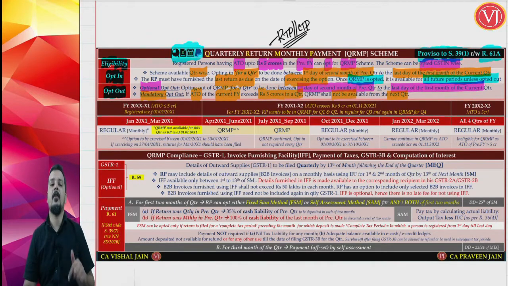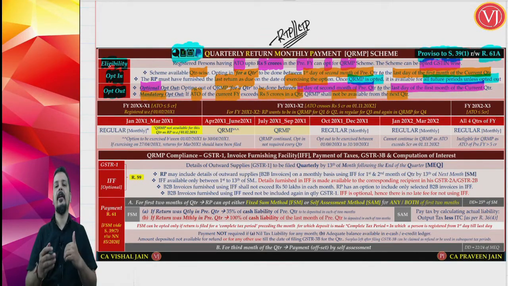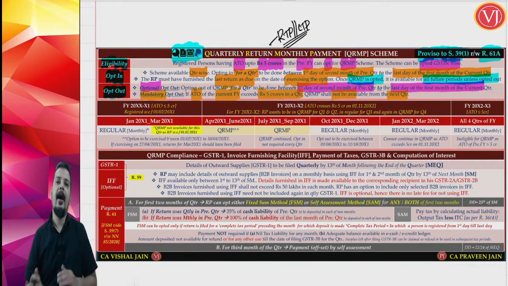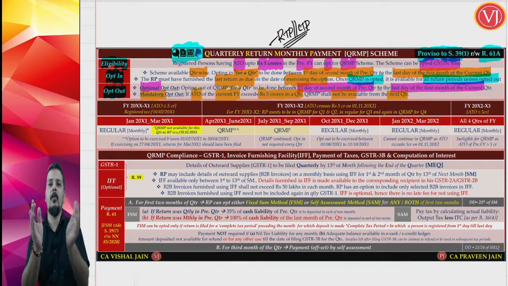Now this 5 crores, friends, is for the current financial year. So for entering inside, first you have to see whether your previous year aggregate turnover is up to 5 crores, so you can enter inside the QRMP scheme. When you are entering inside the QRMP scheme, there is a window in which you have to enter, and at the time of entering, there should be no pending due returns. And if you are going outside the QRMP scheme voluntarily, again there is a window in which you have to go outside.